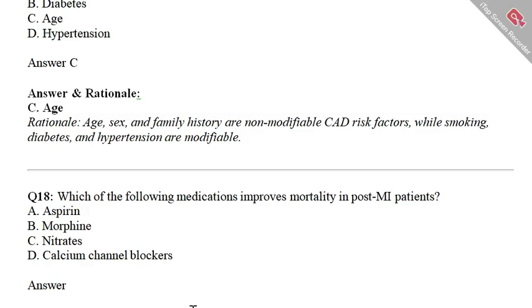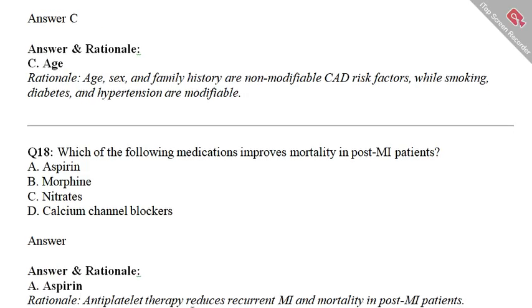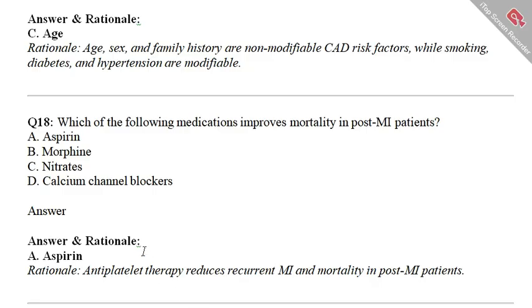I'll pause the video for 5 seconds and ask you to select your best option. If you select option A, you are 100% right. Option A is the correct option. Aspirin, an antiplatelet therapy, reduces recurrent MI and mortality in post-MI patients.